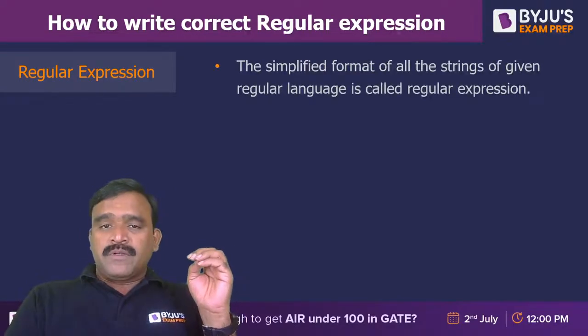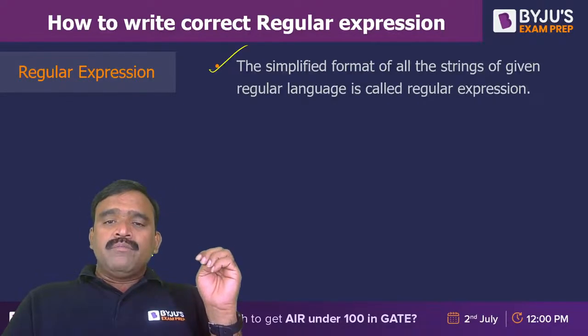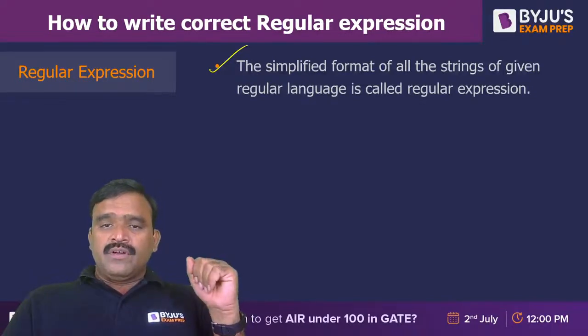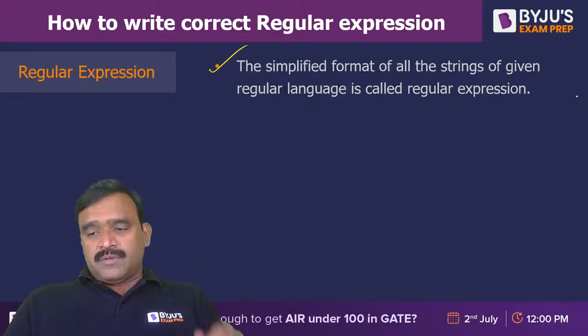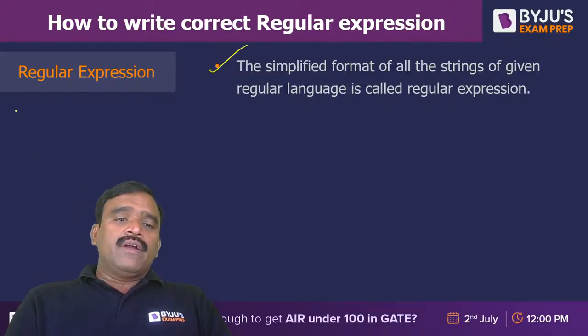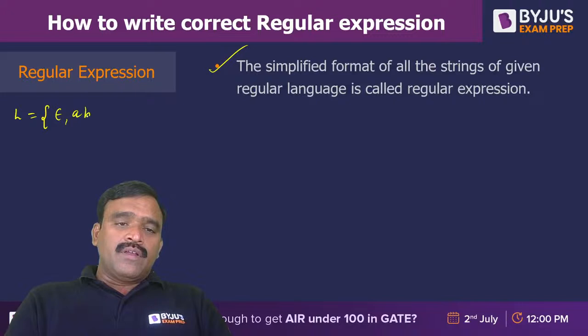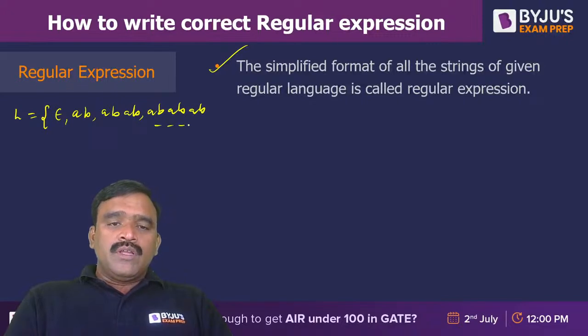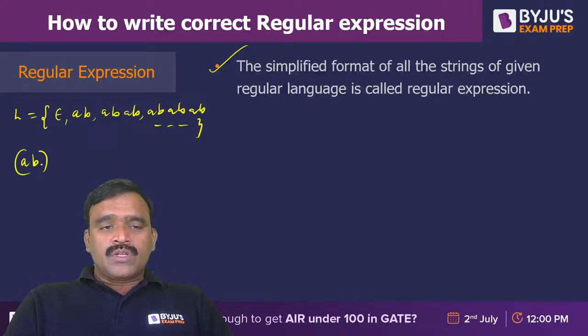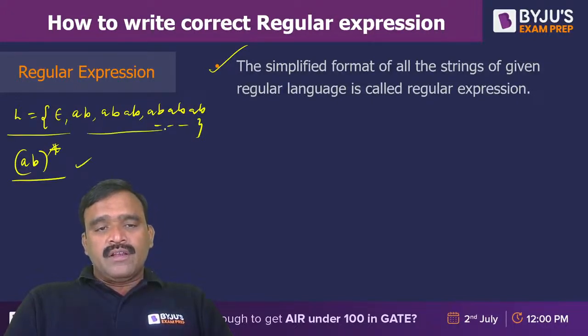Basically, a regular expression is a simplified format of all the strings of a given regular language. For instance, if you have a language with a null string and AB, ABAB, ABABAB, so these types of strings are present: AB instances 0 or more times. Then we can simply write this as (AB)*. So it is a simplified format of all the strings of a regular language.